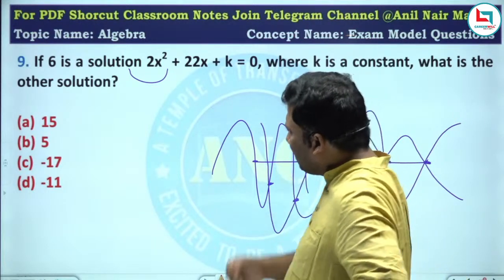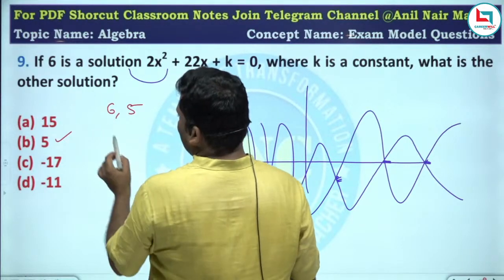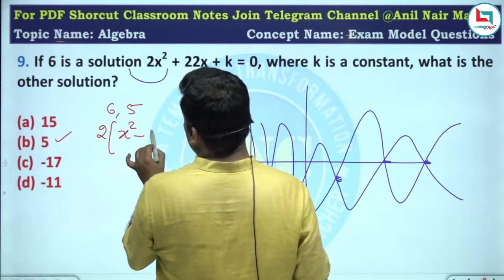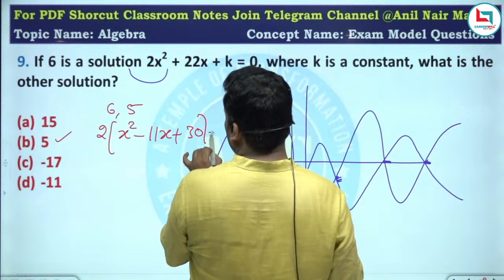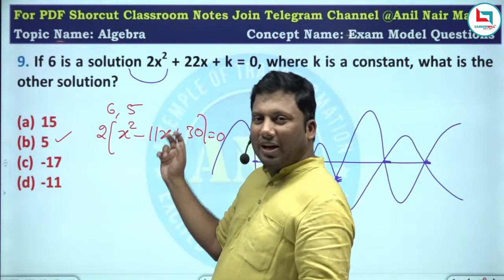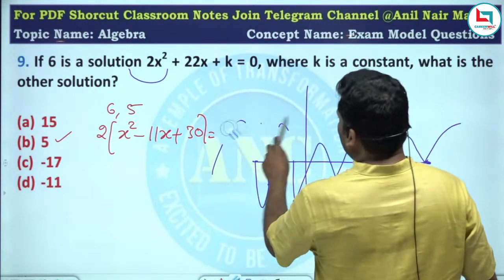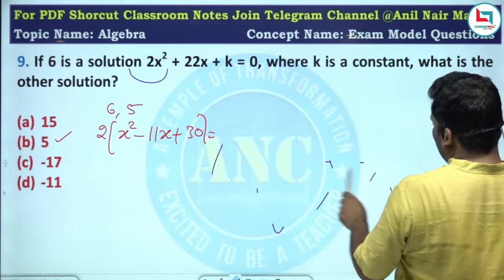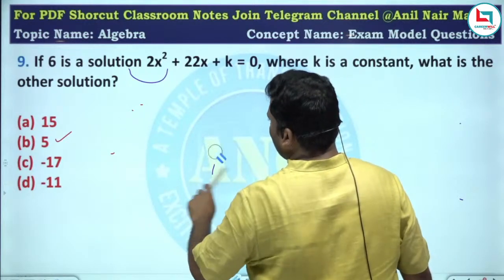Suppose I take 5, 6 is one solution, 5 is another solution. So this will be 2 into x square minus 11x plus 6 fives are 30 equivalent to 0. Again, it is a time consuming method. We will always discuss those methods which will be very easy for us to do.